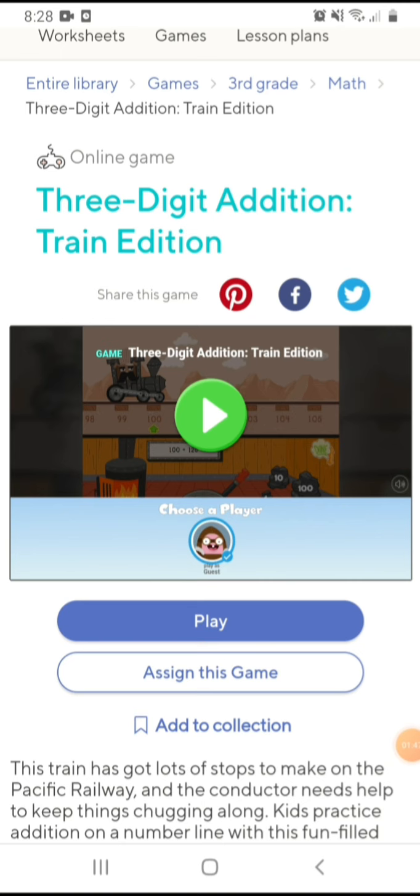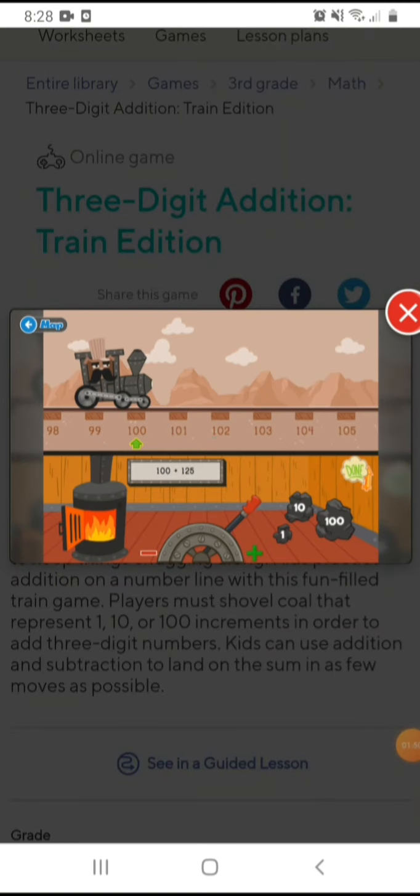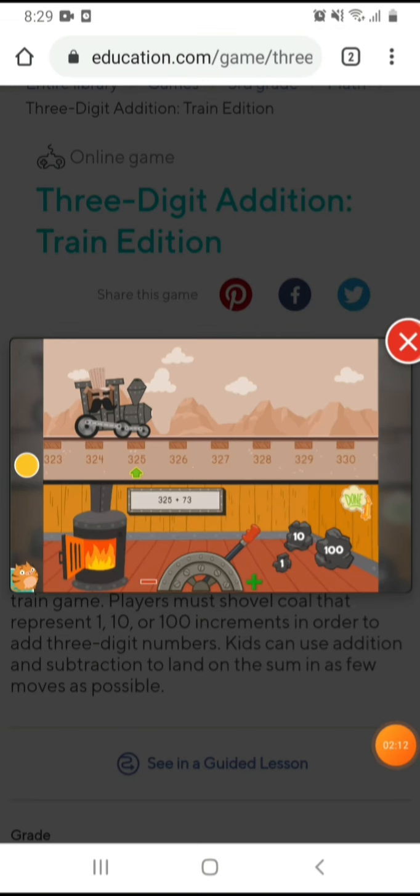Please click the green play button. So this is the game. There will be a train, and then the numbers below it, and plus numbers and minus numbers. Then you will see the shape of coal, which is the petroleum for the train. There is a 1 number, 10 number, and 100 number. And then here you see the problem, 325 plus 73.